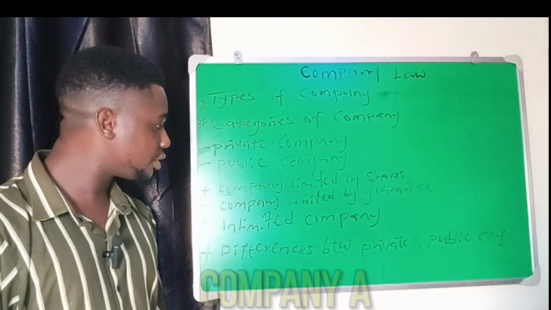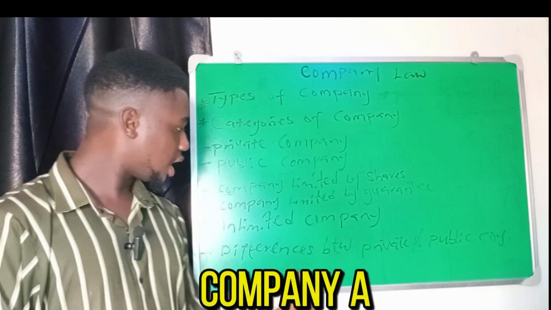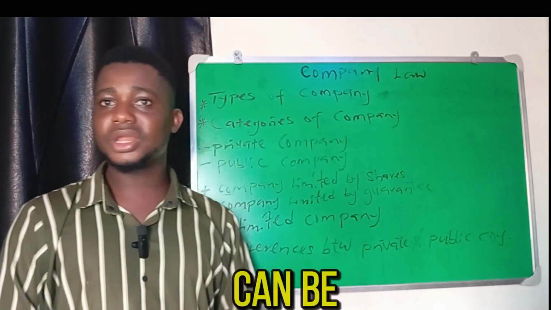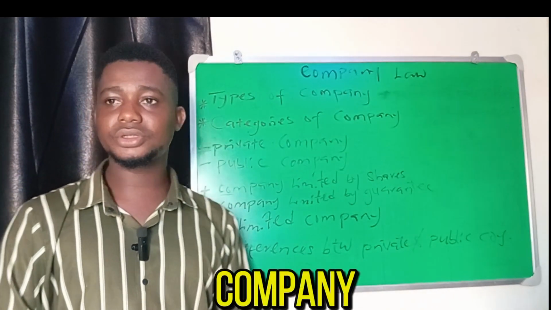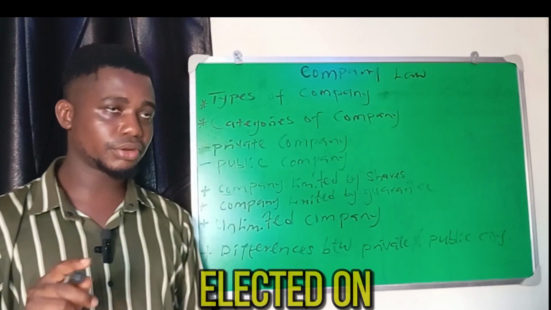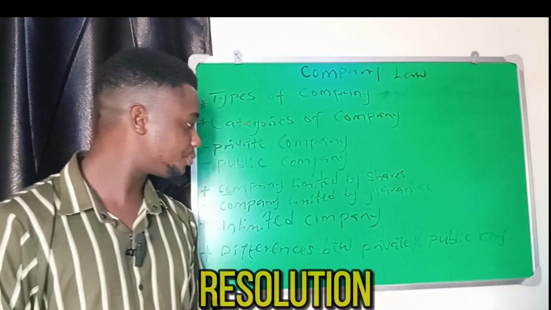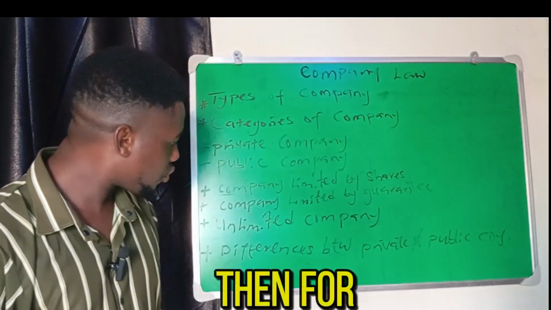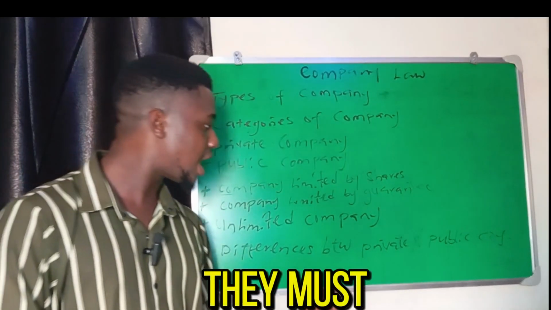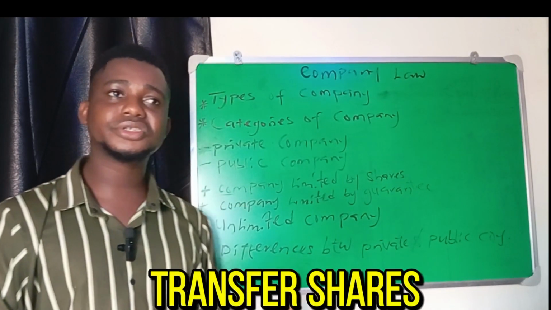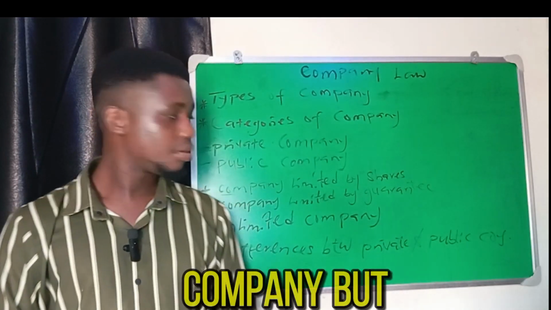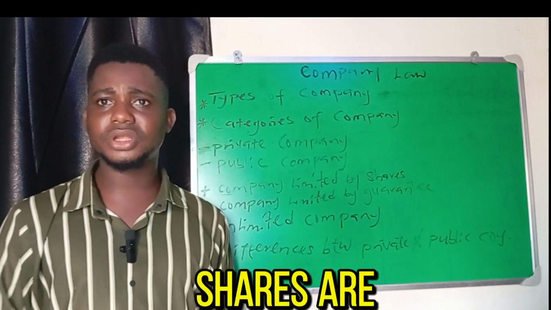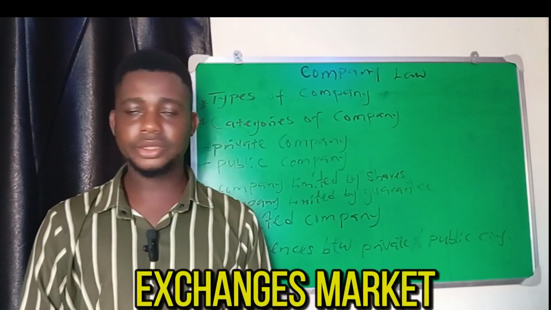Then in a private company, two directors can be elected on a single resolution, but in a public company, each director must be elected on a single resolution. Then a private company must have the transfer of shares restricted by the articles of association of that company. But for a public company, their shares are traded on the stock exchange market.